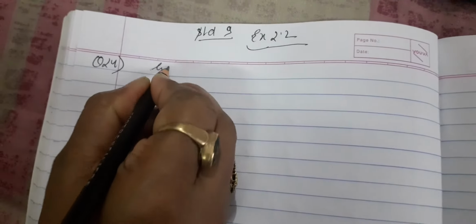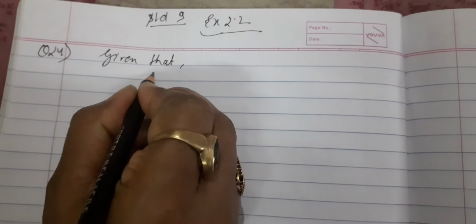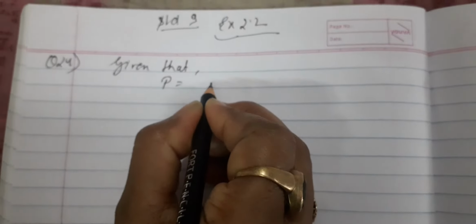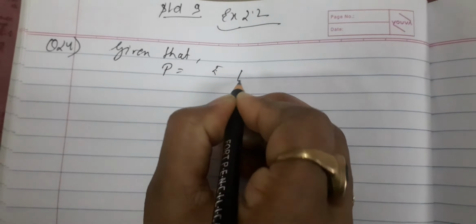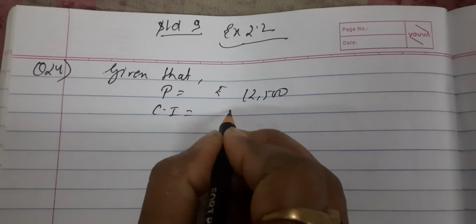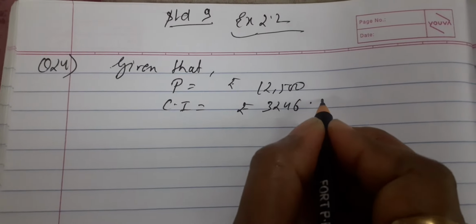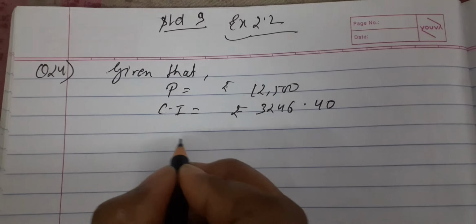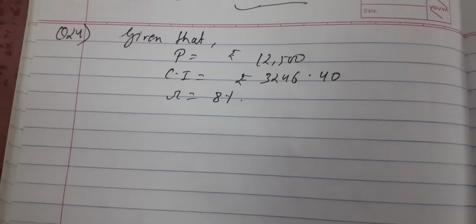Given that principal is equal to rupees 12,500, compound interest is rupees 3,246 and 40 paise. Rate is 8%. There is no change in rate because it is compounded annually.